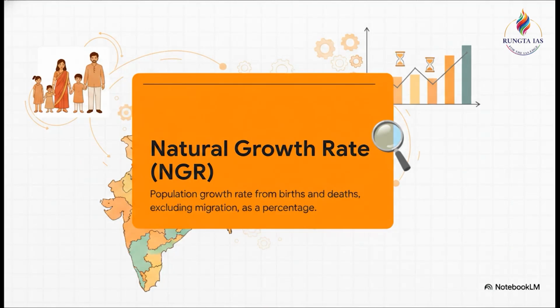Now, India is currently in the crucial throes of shifting from high birth and death rates to much lower ones. And before we look at the numbers, we have to define the natural growth rate, or NGR. It's simply the population growth rate driven purely by births and deaths. It entirely excludes migration, and it's expressed as a percentage. Aspirants, you really must use this precise definition in your answers because it's the absolute core indicator of demographic transition.